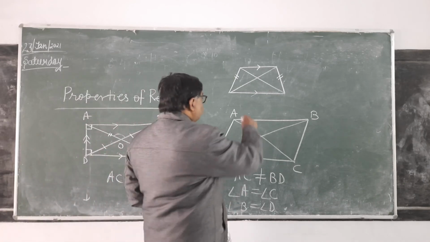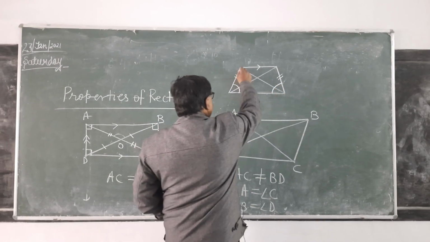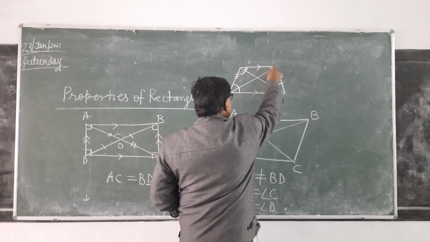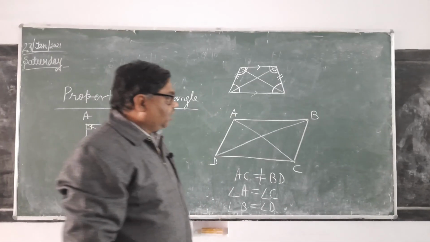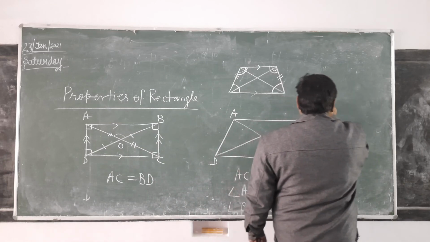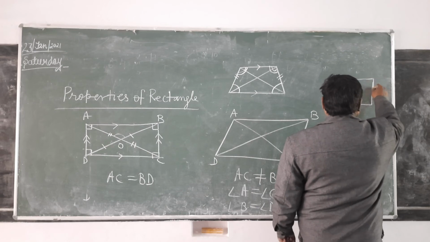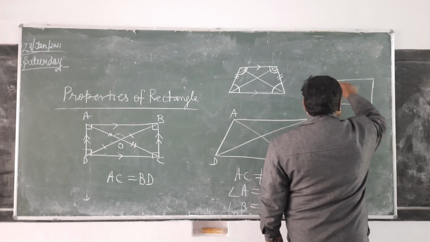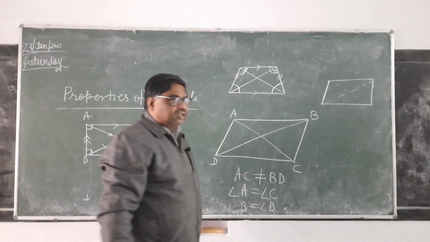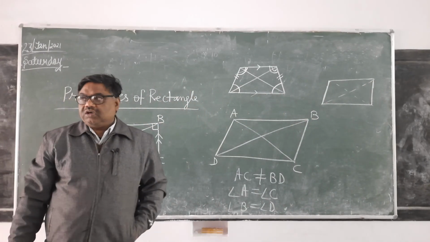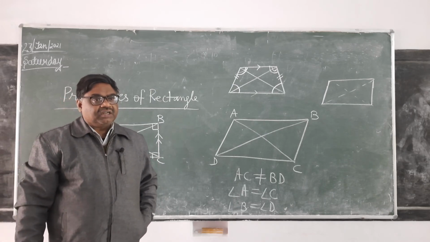One more thing, base angles are equal. This angle equals this. This angle is equal to this. These are the base angles which are equal. But if the trapezium is of this type, then this property doesn't exist. Here diagonals will not be of equal length. Diagonals will be of different length. Base angles will not be equal to each other. Is it clear?